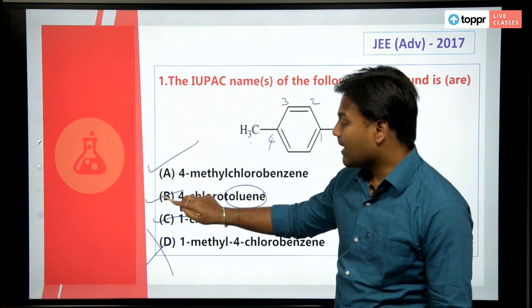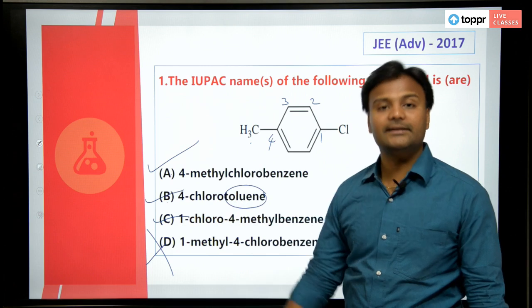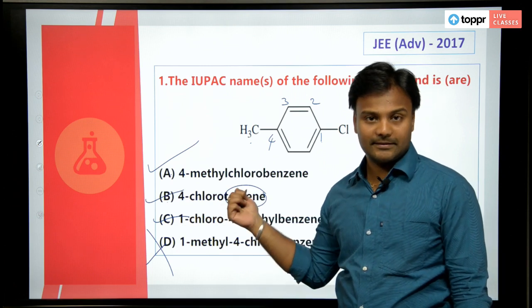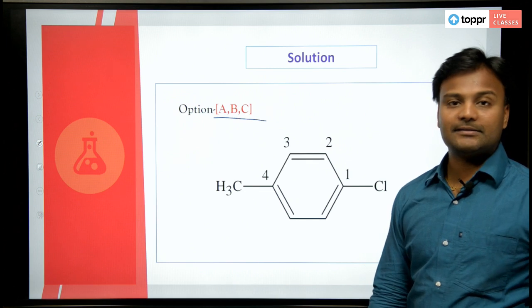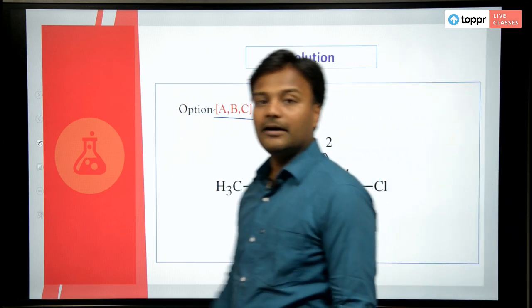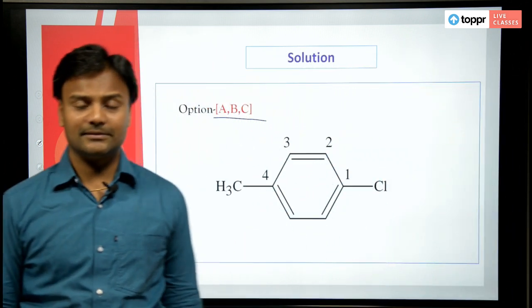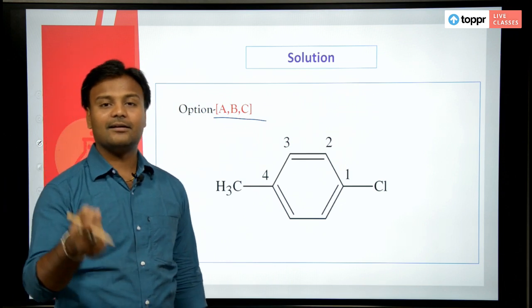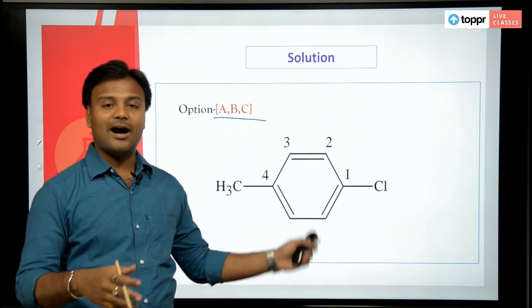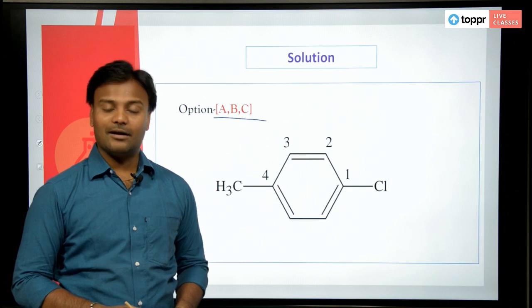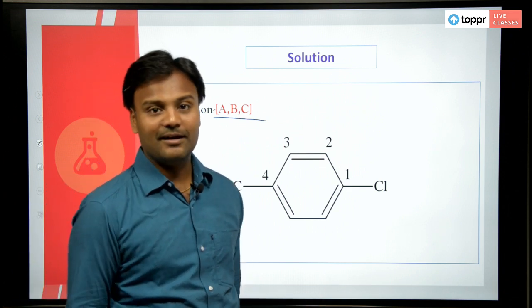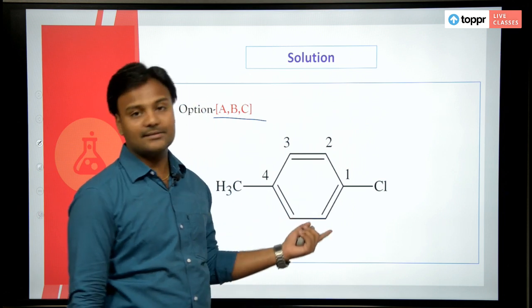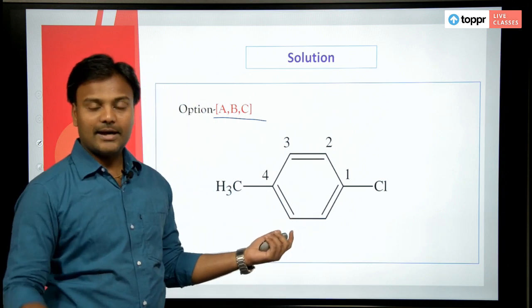Options A, B and C, all these 3 are right for this, based upon the numbering. Look at the numbering. So, basic funda, you should know how to name the organic compound based upon the alphabetical sequence. That is the only thing we need to come to this answer. Let us move on to the next question.